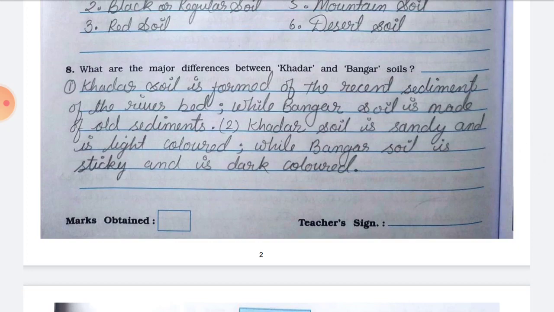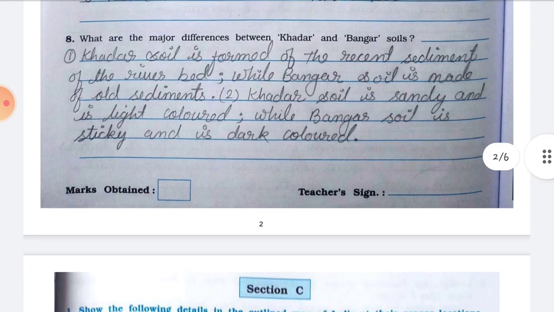Now question number 8, what are the major differences between Khadar and Bangar soils? Number 1, Khadar soil is formed of the recent sediments of the riverbed while Bangar soil is made of old sediments. Number 2, Khadar soil is sandy and light colored while Bangar soil is sticky and dark colored.